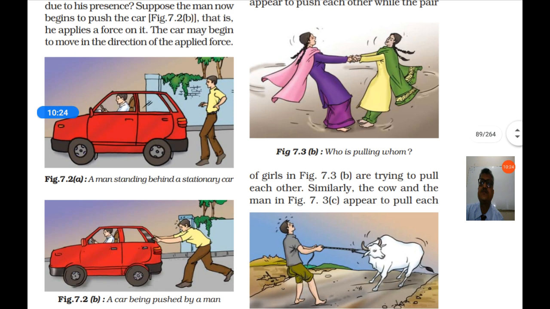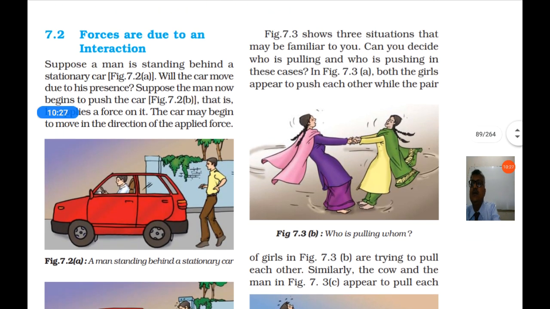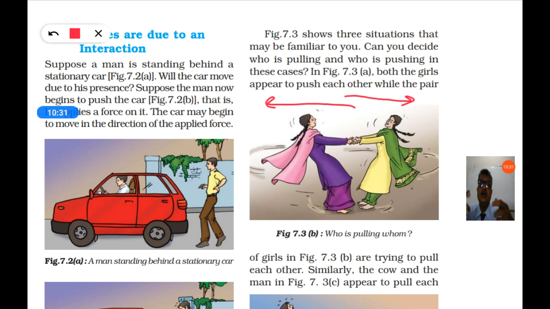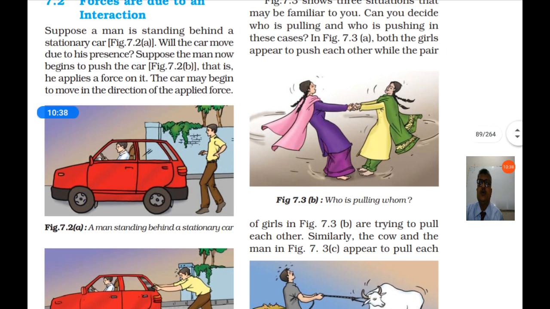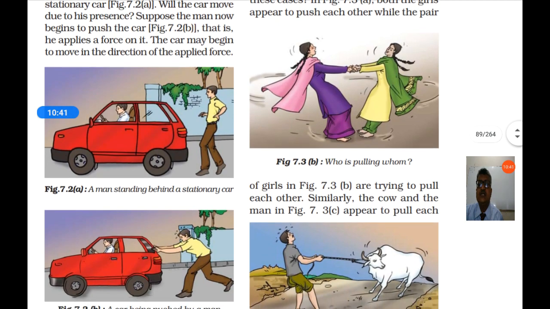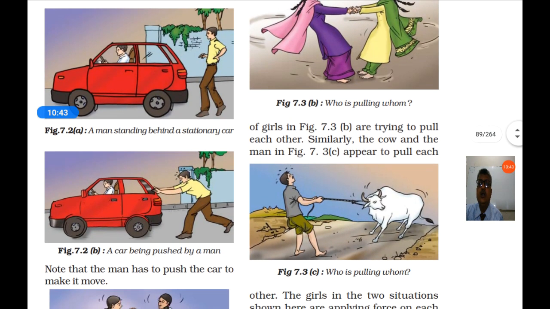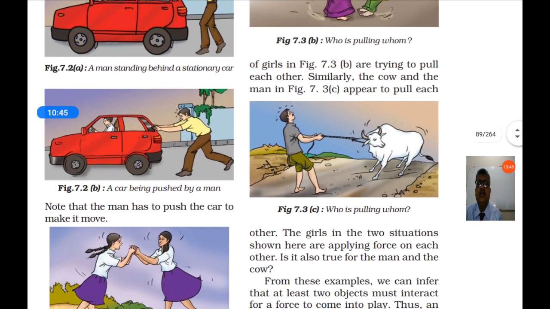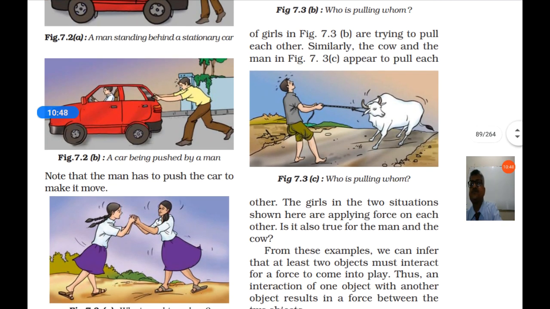And in 7.3b, they are pulling each other. One is pulling, another one in the opposite direction. Both the girls appear to push each other while the pair of girls in 7.3b are trying to pull each other. Similarly, the cow and the man in picture 3. The man is pulling the cow, but the cow is also pulling the man in the backward direction.